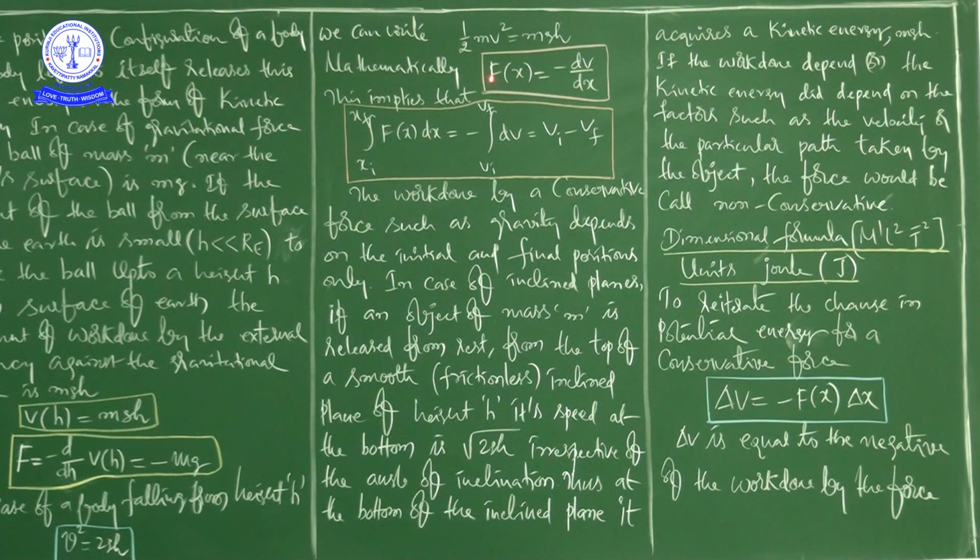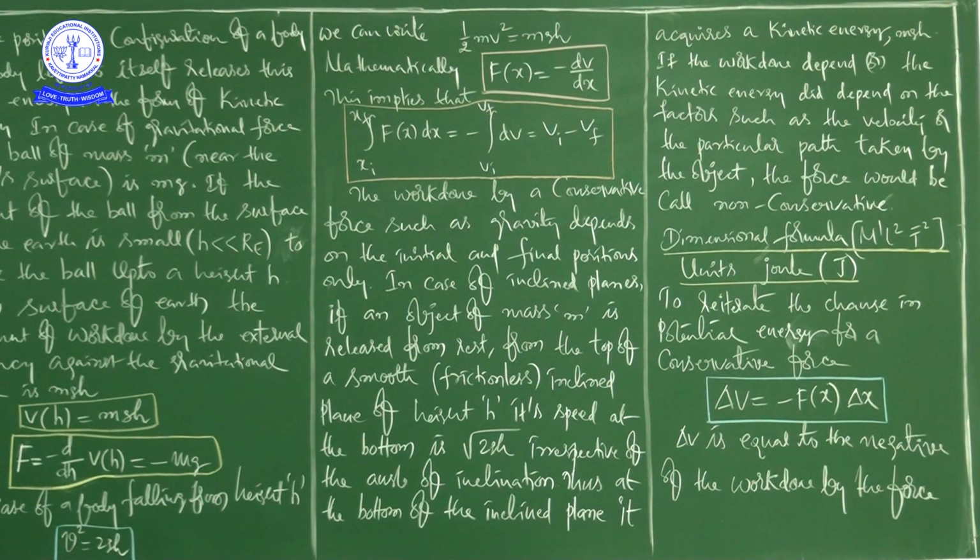Mathematically, we can write the force in terms of potential, that is, minus dV by dx, for gravitational potential. And here you can also write another expression which relates the force, with variable force, to the work done and the potential energy. The work done is the difference between the initial and final positions, which gives the potential energy.